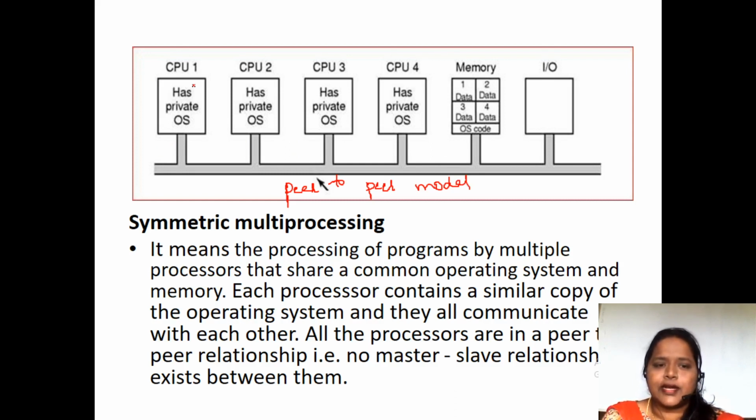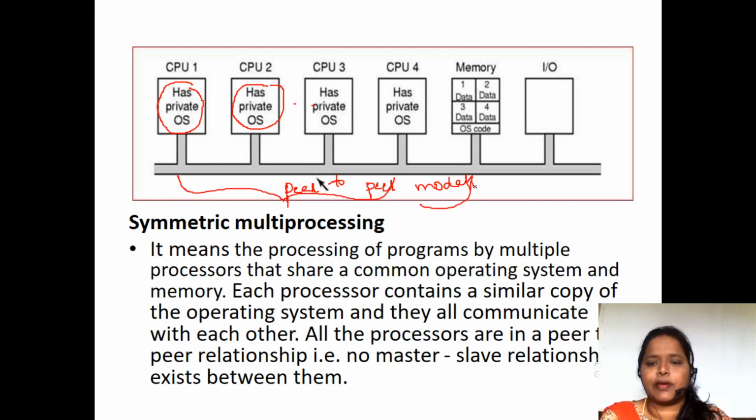Here, CPU 1 has its own private operating system. CPU 2 has its own private operating system. Like that, the other CPUs also have their own operating systems. And all these CPUs share the common memory. That is the basic thing you need to remember. All these CPUs make use of this common memory and these common peripheral devices. However many processors are connected here, all have to share this common memory and these common IO devices. So this is symmetric multiprocessing.